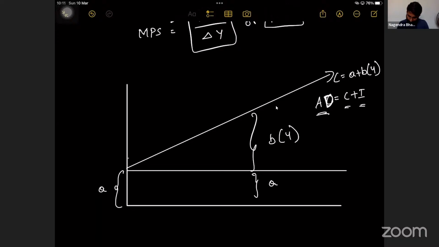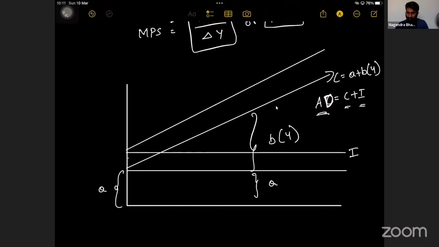Or I can say that, see, I will add one more line, that is the I line. This is also one constant, no? If I start from here, I can say that this is aggregate demand. If there is no I, then C itself is aggregate demand, no? If there is no investment, then C itself is aggregate demand. If extra I is there, then this will be aggregate demand. Why? Because I we have to add.